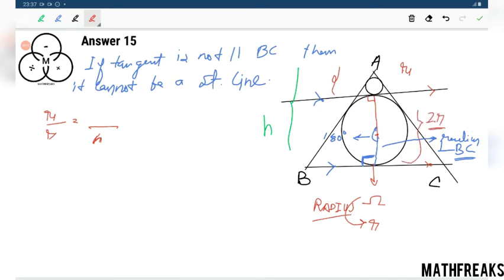This is 2R, so this part will be H minus 2R. This will be 1 minus 2R by H.